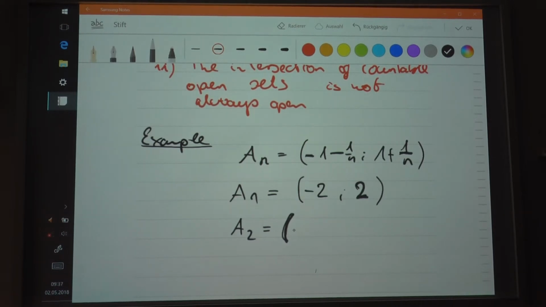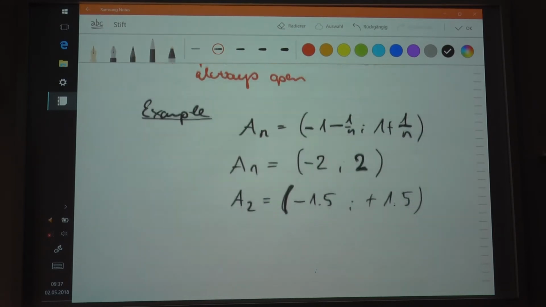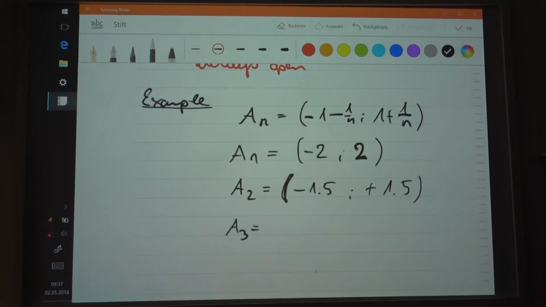And here for the second one, you have -1 minus 1 over 2 equals -1.5, so here you have positive 1.5. This is the second part. The third interval, so this is -1 minus 1 over 3, which is -4/3, and this is positive 4/3. And for the fourth interval, you get -1 minus 1 over 4 equals -1.25, and so you have positive 1.25, etc., etc.